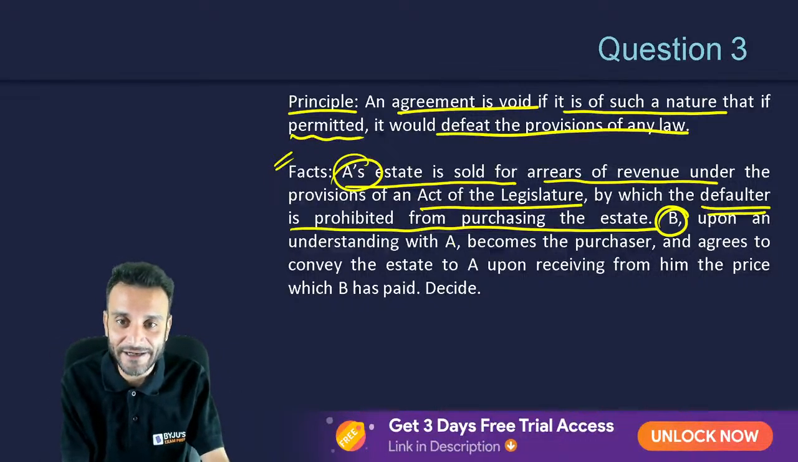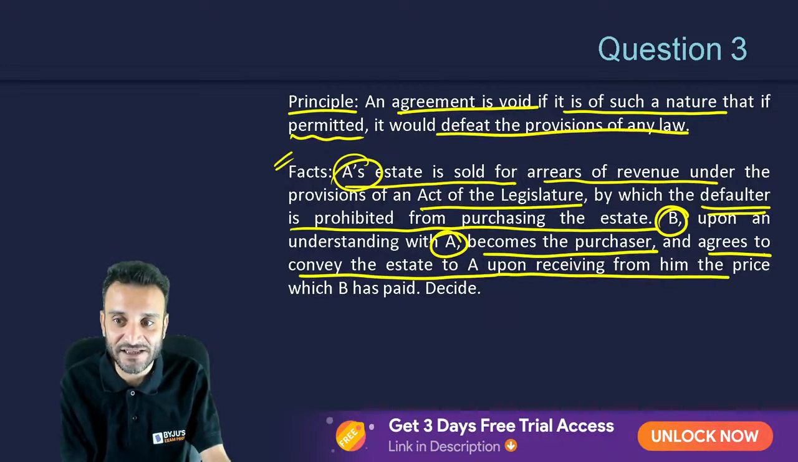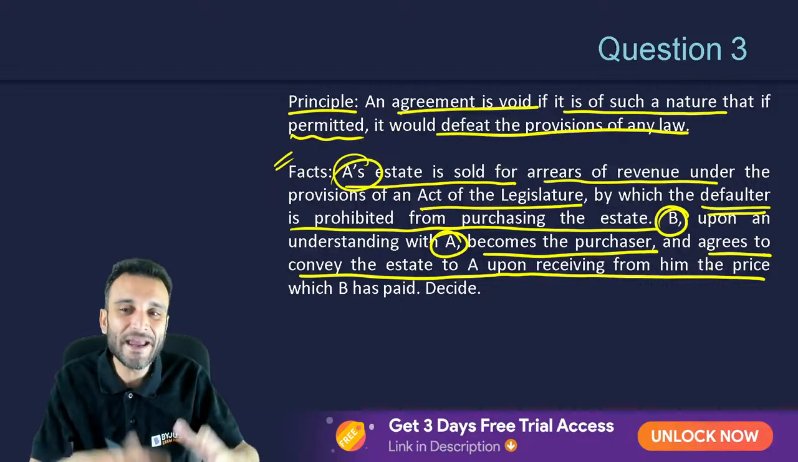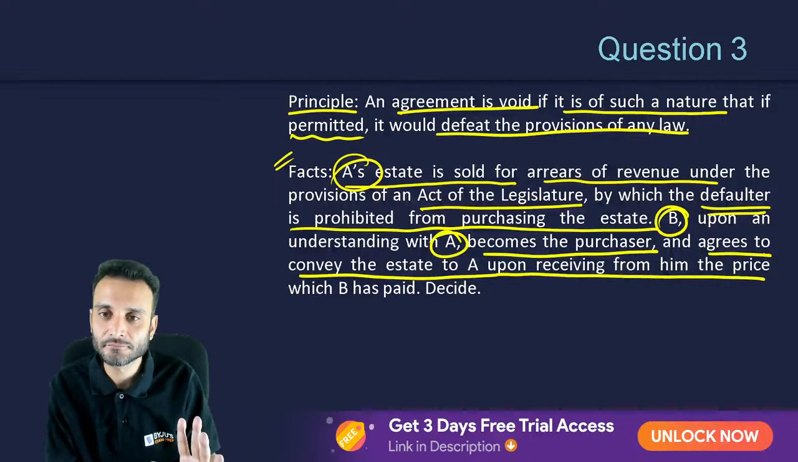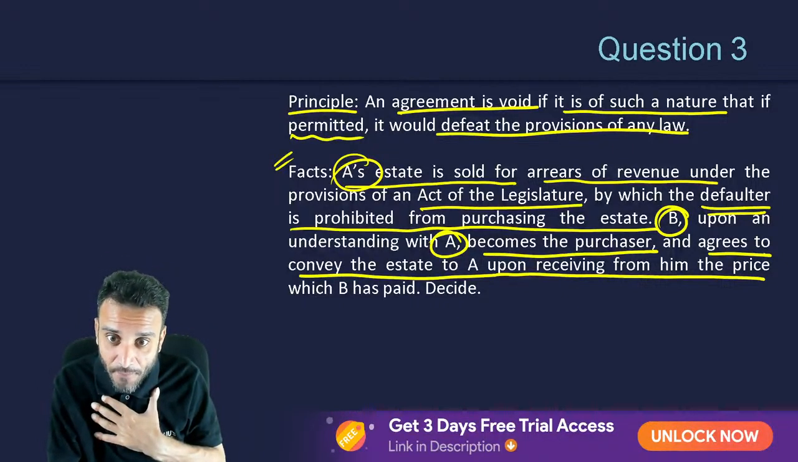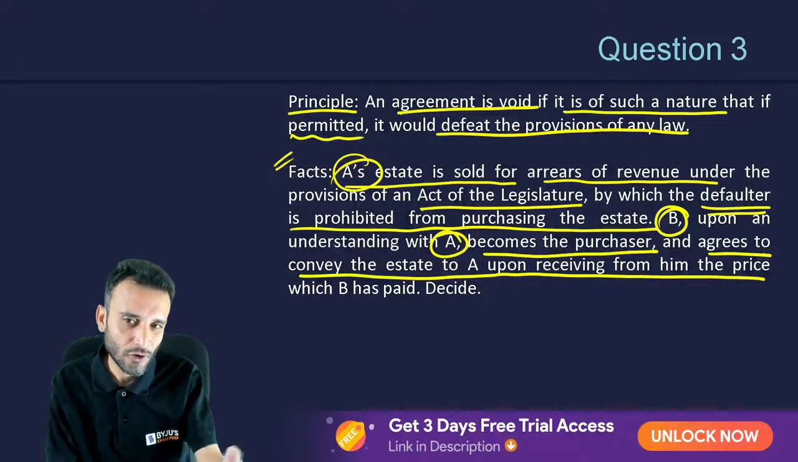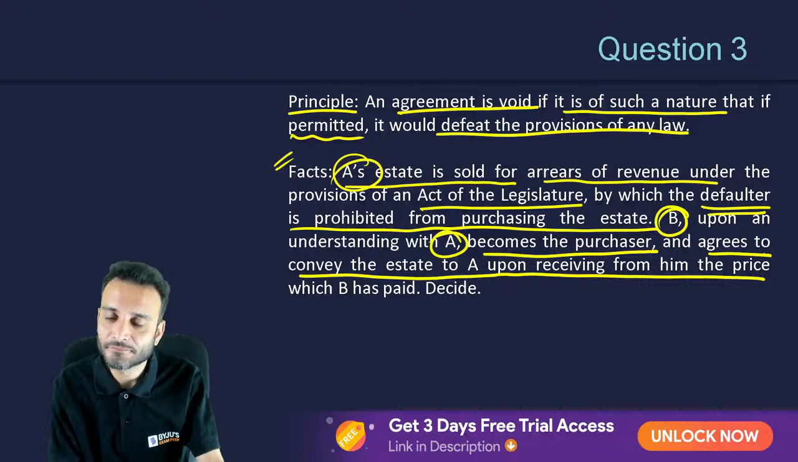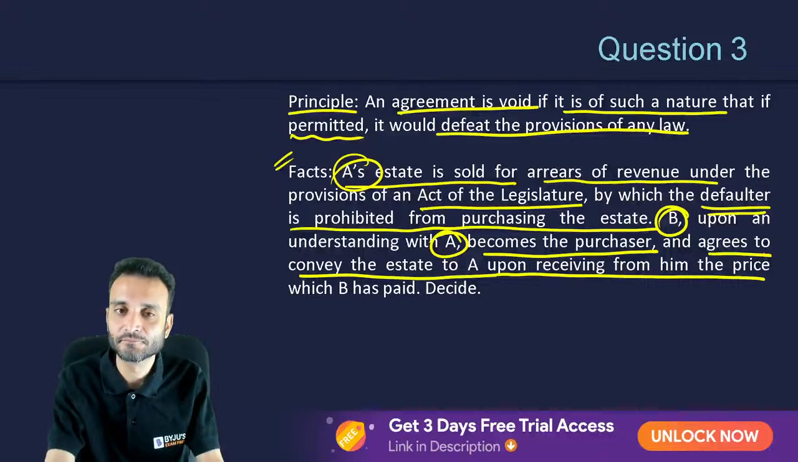B, upon an understanding with A. So B and A enter into an agreement where B will become the purchaser and agrees to convey the estate to A upon receiving it. So, benami transaction: you buy it, after that sell it to me. Under the law, I cannot buy my property because I have faltered with some revenue tax. Later on I say, you buy it and give it back to me, okay? Is it defeating the provision of law?